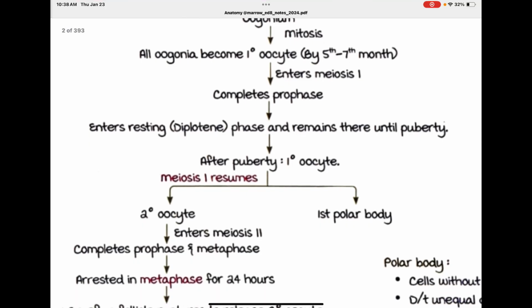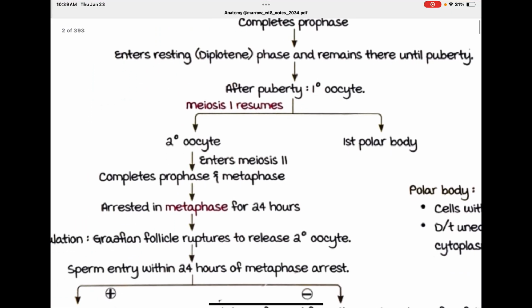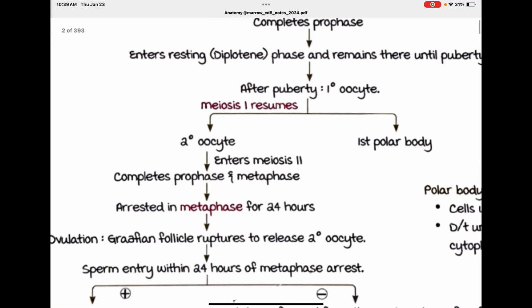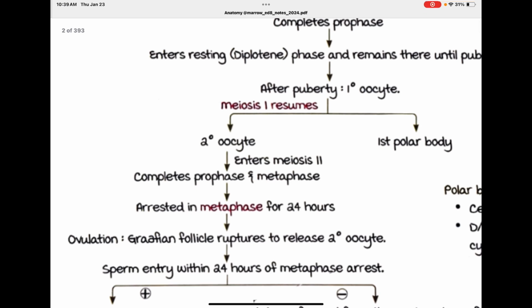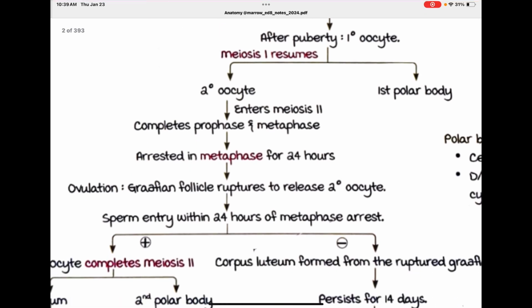After puberty, the primary oocyte resumes meiosis 1, forming a secondary oocyte and the first polar body. The secondary oocyte enters meiosis 2, completes prophase and is arrested in metaphase for 24 hours.